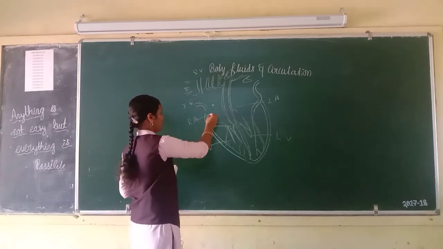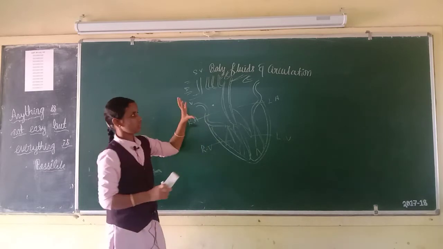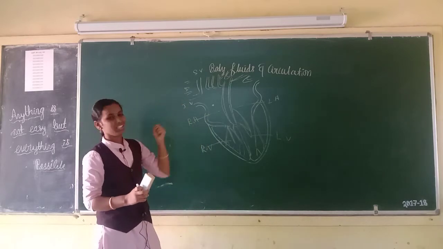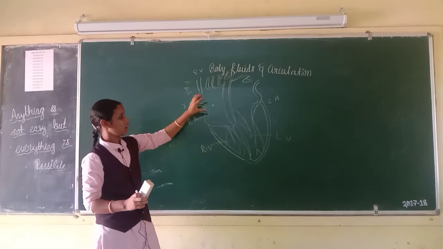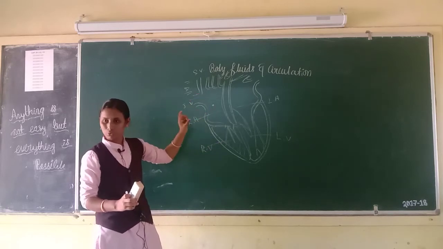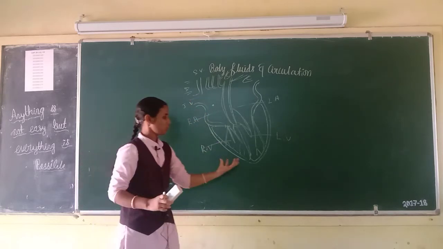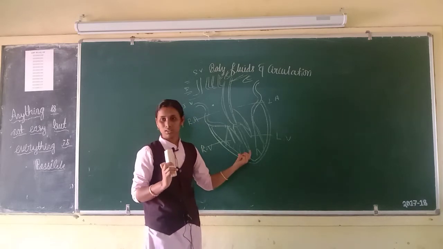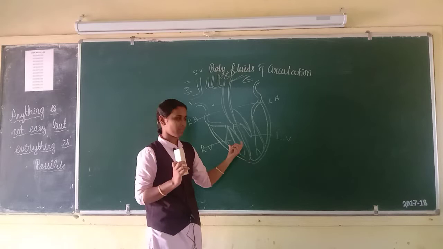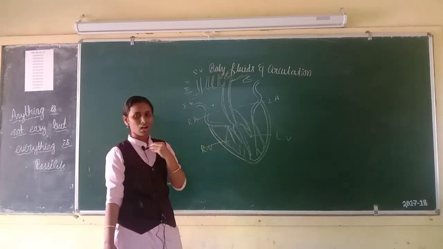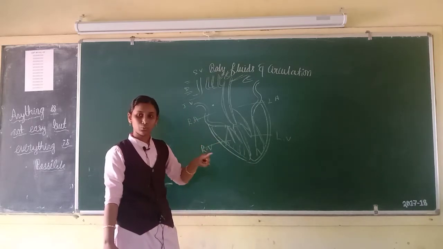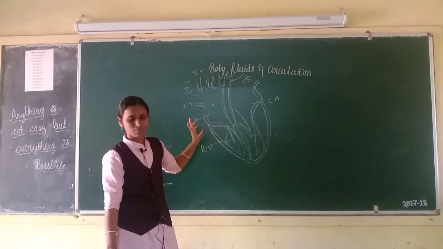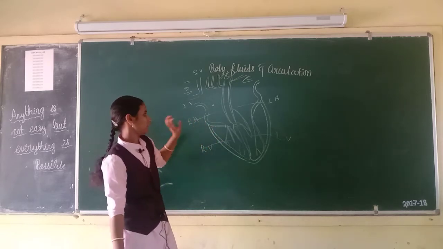Next, first, the location of the heart. The heart is relatively small. The length of the heart is approximately 12 centimeters, the width is 9 centimeters and 6 centimeters is the thickness of the heart. Our heart beats approximately 72 times per minute.